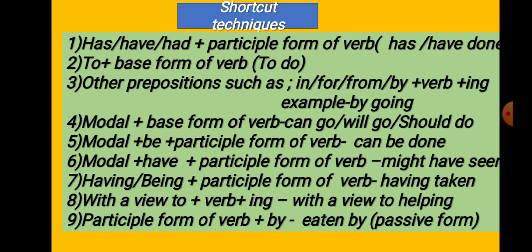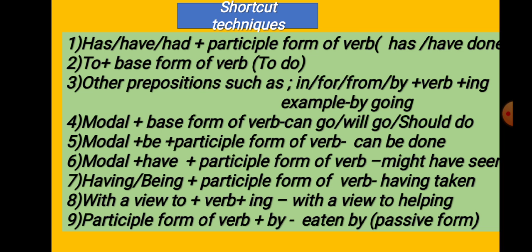Now dear students, I will show you some shortcut techniques. I have prepared them for you. You will practice the rules, and if you follow these rules and techniques, I hope answering the right form of verbs will seem very easy to you. You will memorize these structures. Number 1, has or have plus participle form of verb. You see the example, has or have done.